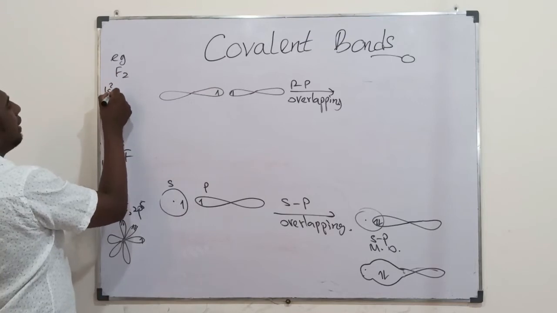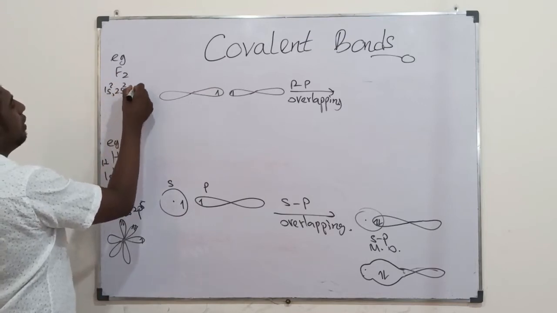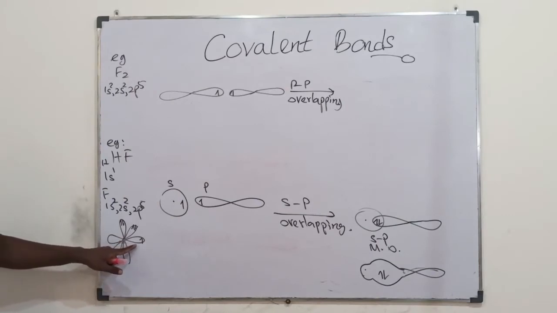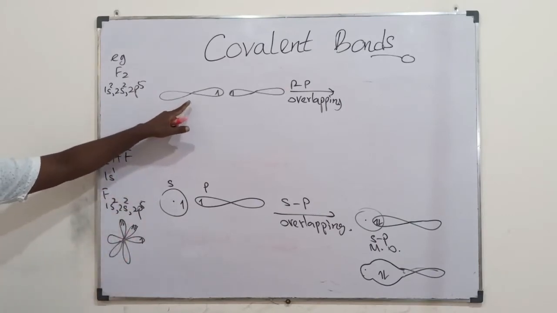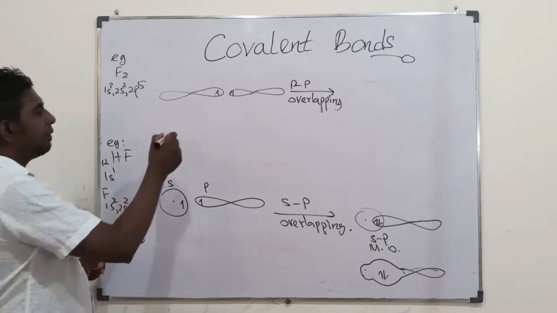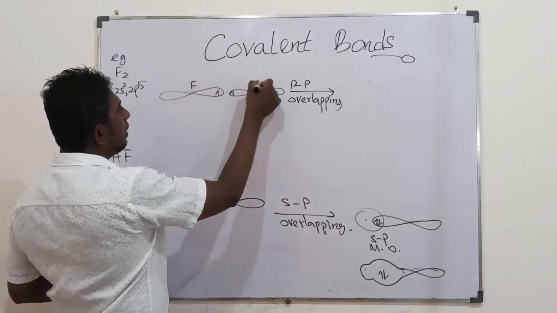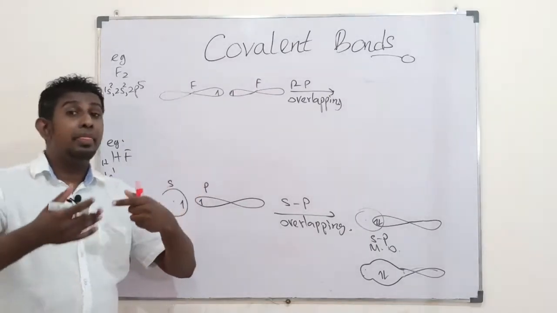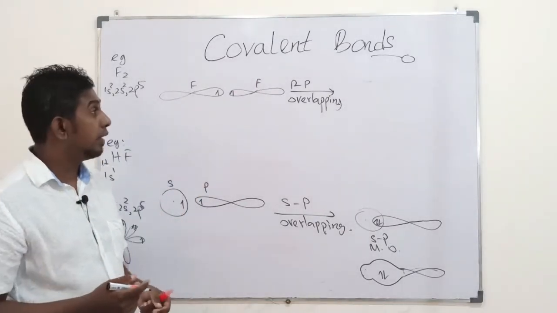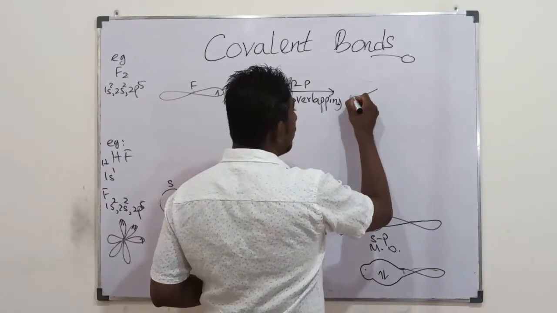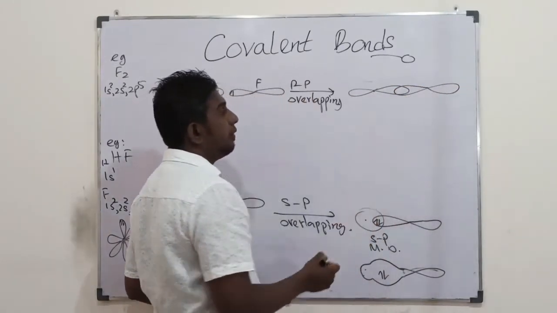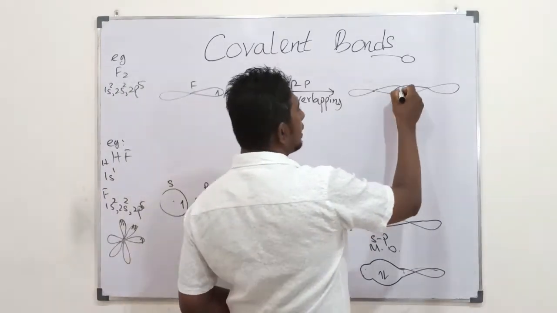F has 1s2, 2s2, 2p5. Similarly here, an unpaired p atomic orbital of one F atom could overlap a p atomic orbital having an unpaired electron of the other fluorine. Then the molecular orbital could be shown in this form, having those two electrons there.